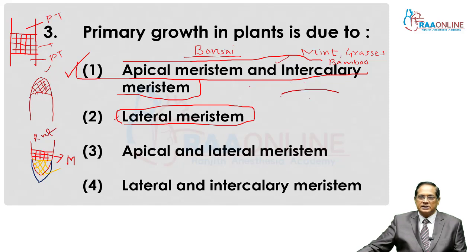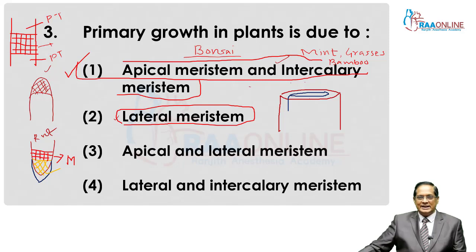This is the trunk area. Let's see the position of lateral meristem in it. As the word suggests, it is located laterally in the plant.